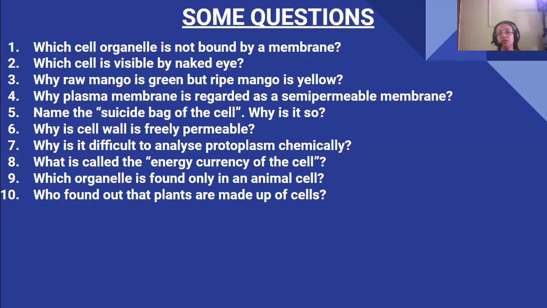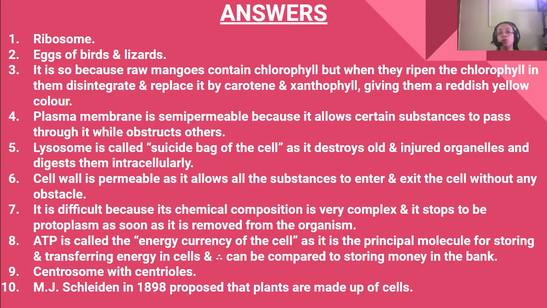Next question is, why is raw mango green but ripe mango yellow? We have seen that raw mangoes are green in color, but ripe mangoes are yellow. Why is it so? Because raw mangoes contain chlorophyll.